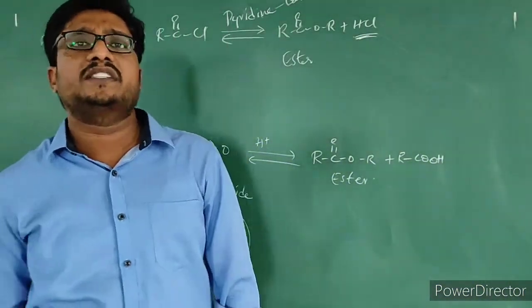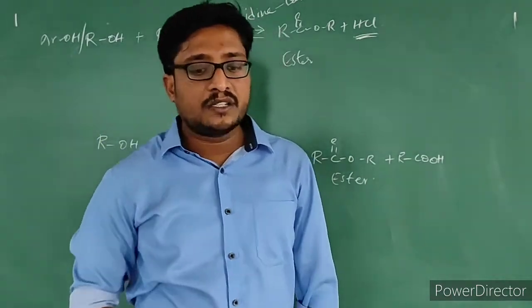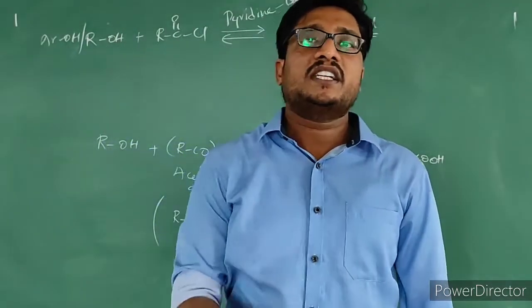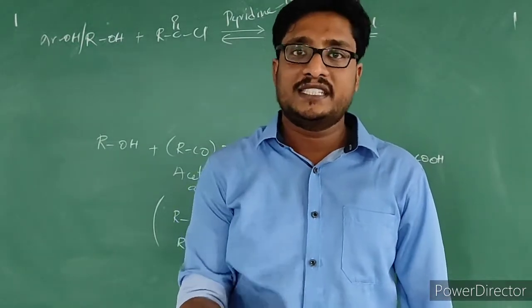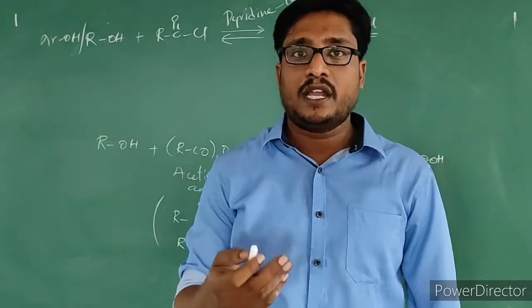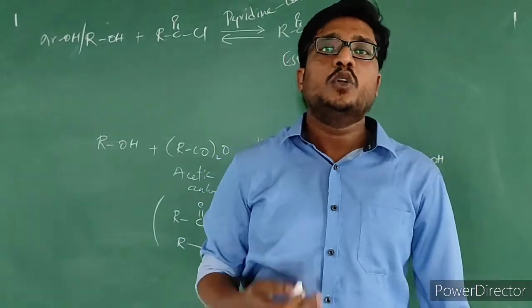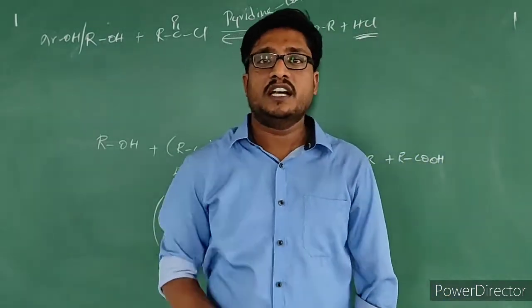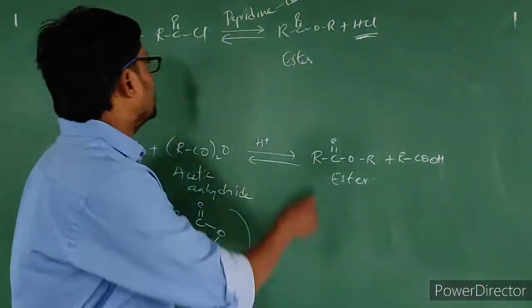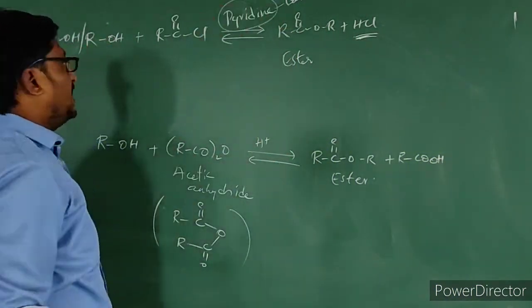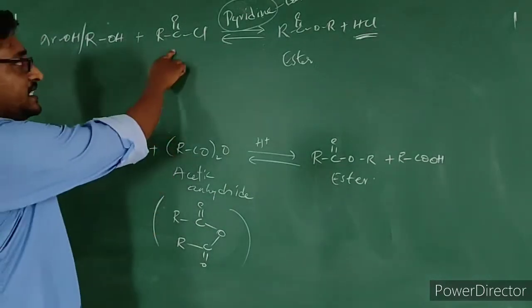So this is about esterification. What does esterification mean? Reaction of alcohol or phenol with acid chloride or acid or acetic anhydride to form ester. We generally call it esterification reaction. What is important here? Why are we using pyridine when we are reacting alcohol or phenol with acid chloride?